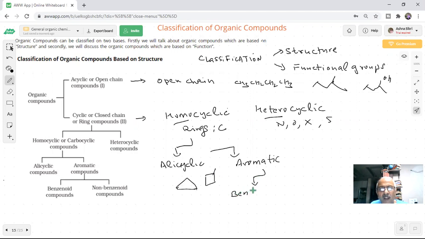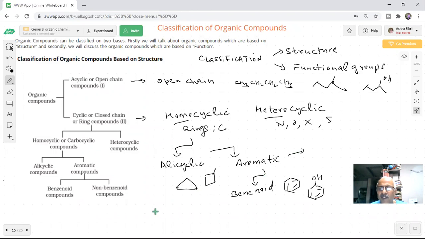Benzenoid and non-benzenoid. Do you know what benzenoids are? We know the structure of benzene, students, right? You can have compounds of benzene, benzenoid aromatic compounds, and non-benzenoid compounds also, which are aromatic.